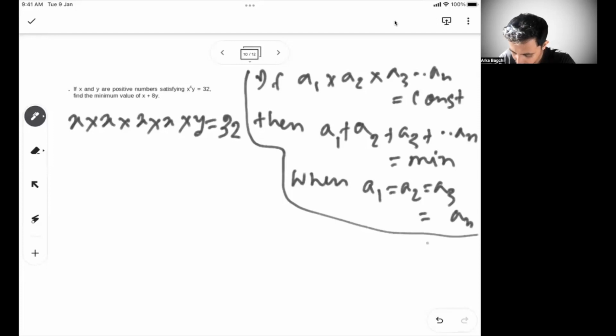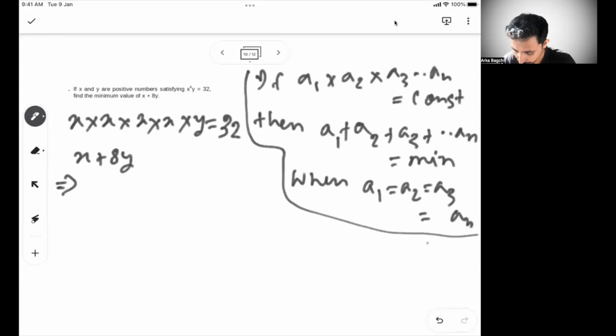But in the sum, I can see we have only x plus 8y, only one time x and 8y. So what we need to do is break this into 4 times of x.